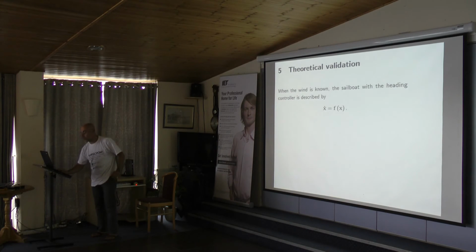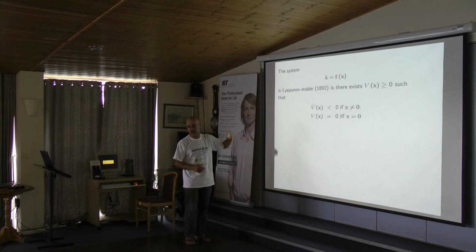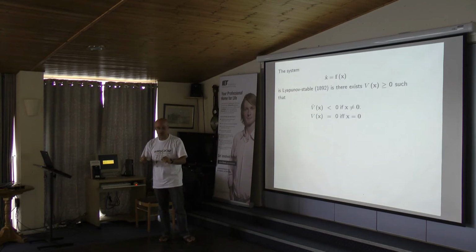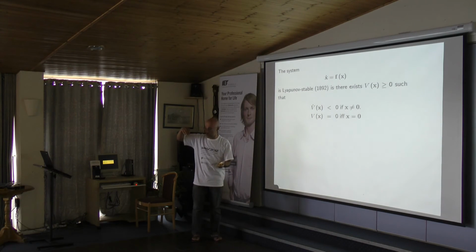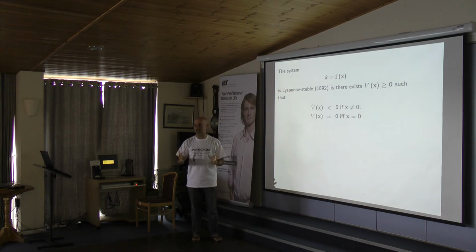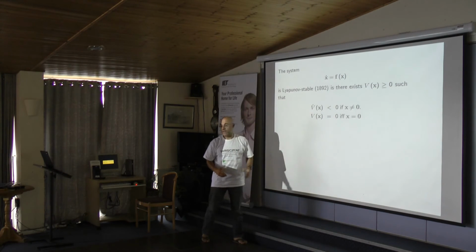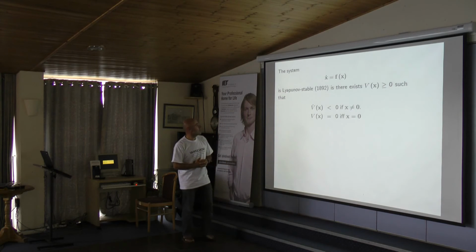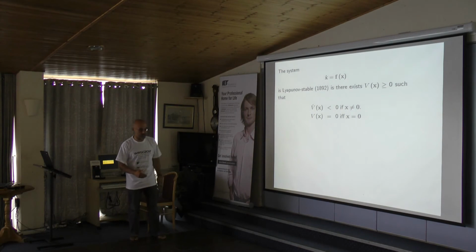So, to study the kind of stability that we want to prove in the context of the sailboat, we use the Lyapunov theory. So the Lyapunov theory, to be simple: you have some kind of energy, and if the energy always decreases, then you know that your system will be stable. The energy is called V of X. X is a state. So it has been used for a long time in robotics and in automatic control.